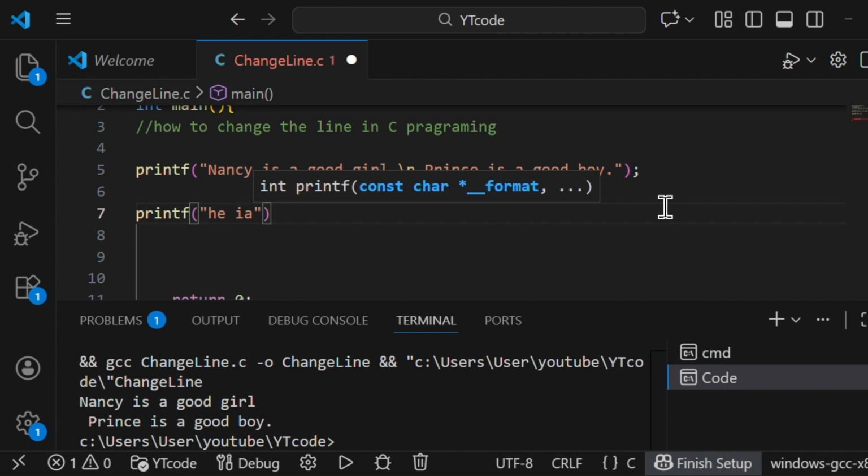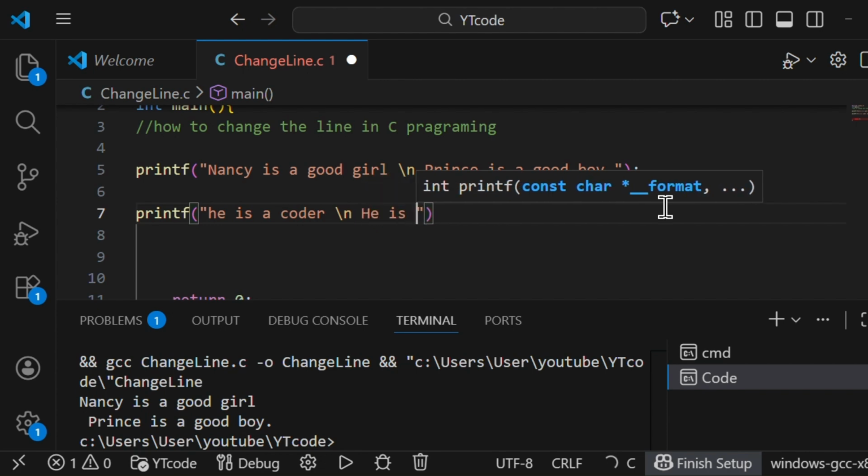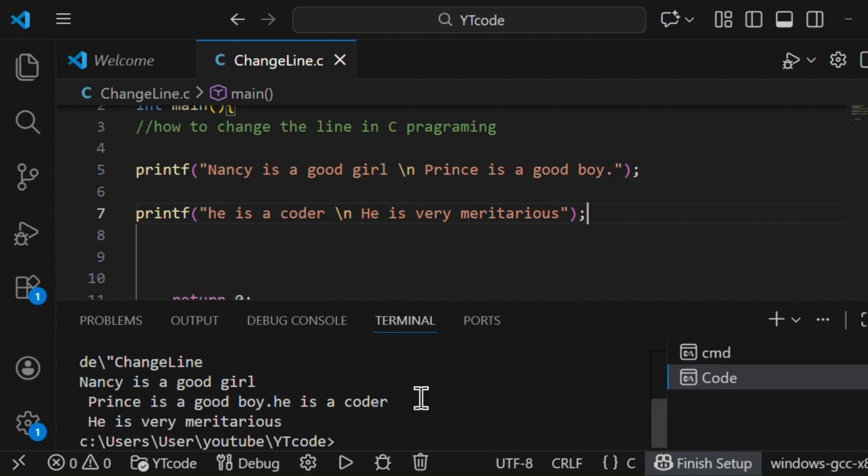He is a coder. And he is very meritorious. Okay. Now let's run this. He is a coder, very meritorious.